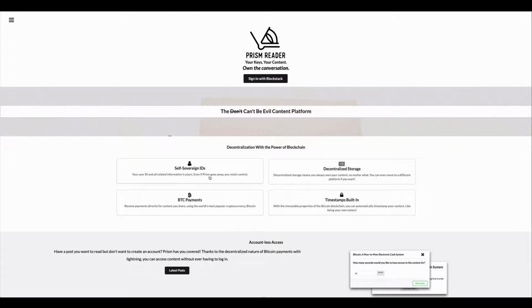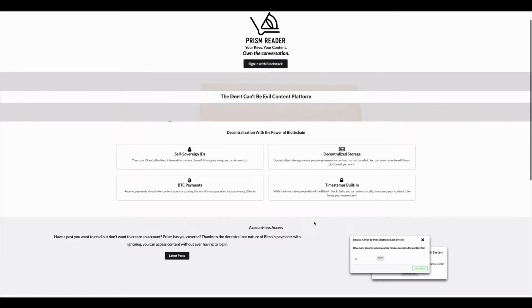So as you can see here, we have a few features that we're using. We have self-sovereign IDs from Blockstack. We're using decentralized storage on the Gaia platform. We use Bitcoin payments over Lightning for small micro transaction support. And we have timestamps, so you can use the immutable properties of Bitcoin to prove the authenticity of your content at a specific point in time.